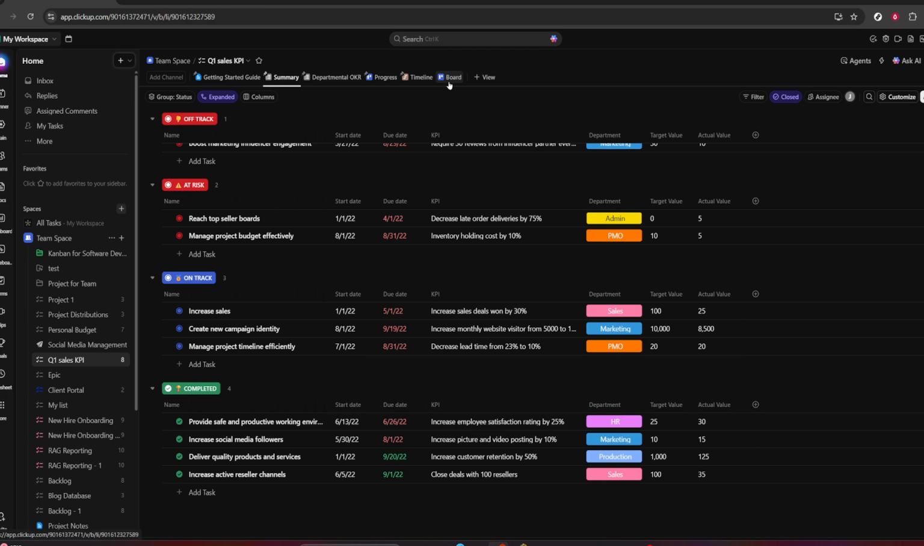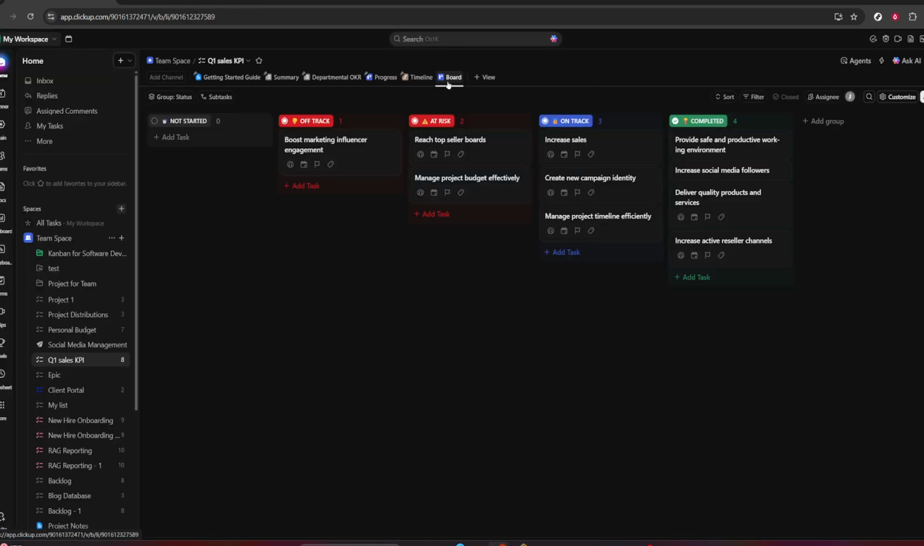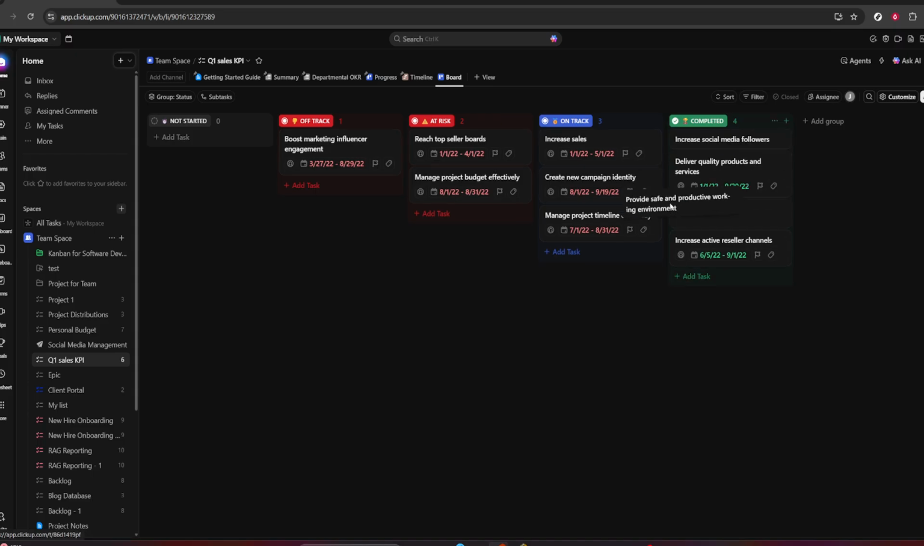That's it. Log in, select the task with the checkbox, click its status, and choose complete. Keep this flow in mind, and you'll keep your ClickUp clean, organized, and reflective of real progress.